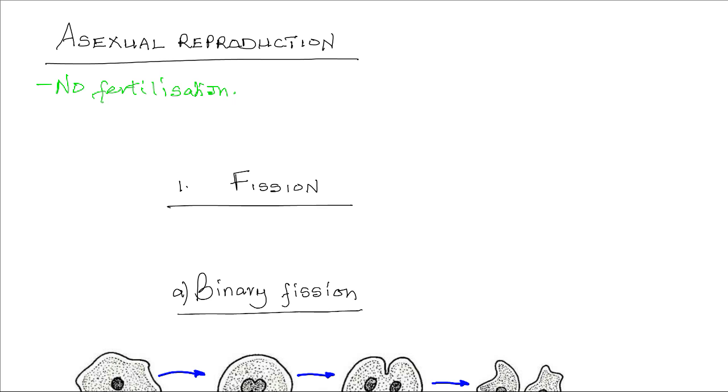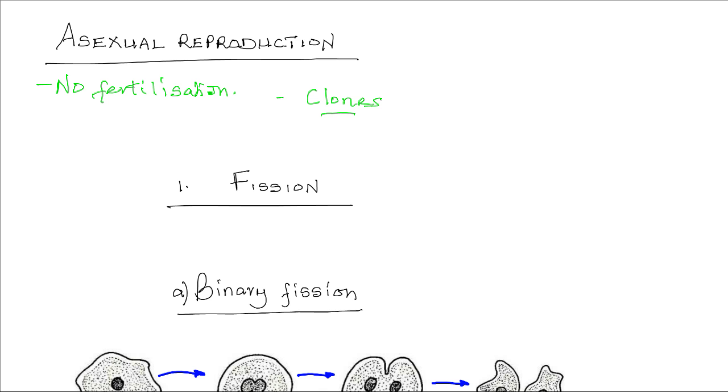Now, the offspring that arises from asexual reproduction is genetically identical to the parent. Since all the descendants of an asexually reproducing organism are genetically identical, these descendants are referred to as clones. So a clone is a descendant or an offspring of an organism that is produced by asexual means.